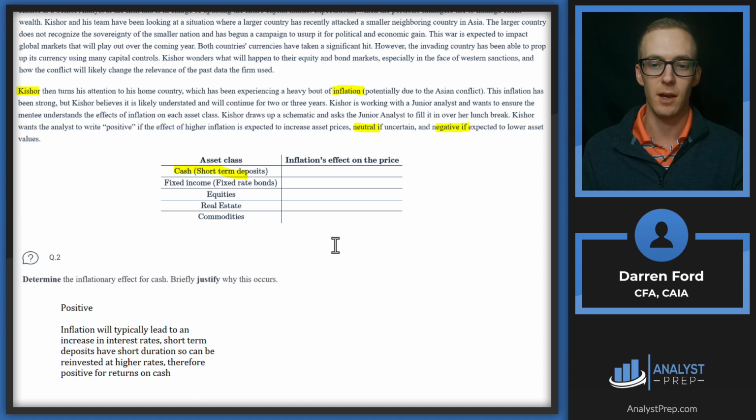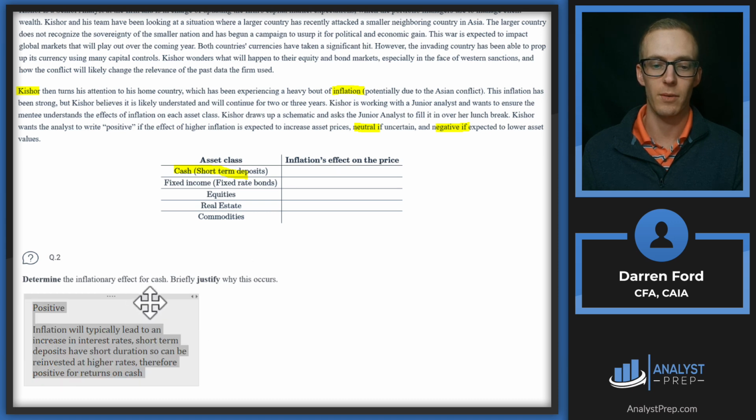So this is going to be a positive for cash because they have zero duration, they're not going to get hit on a price standpoint, and the returns are going to be better going forward because we'll be able to be invested at those higher rates. So a little counterintuitive, but if we're investing in short-term deposits, the interest rate sensitivity is the importance there.